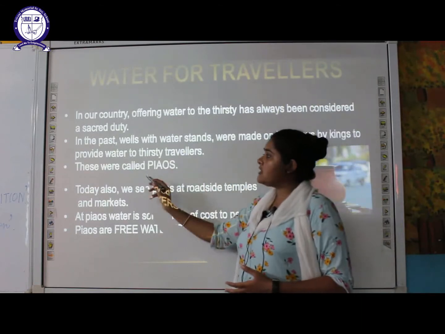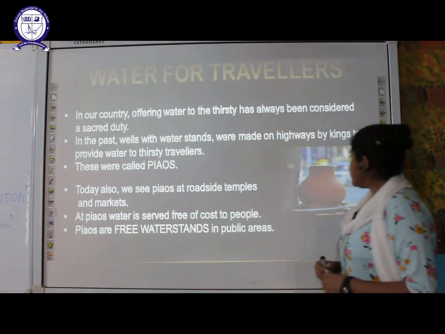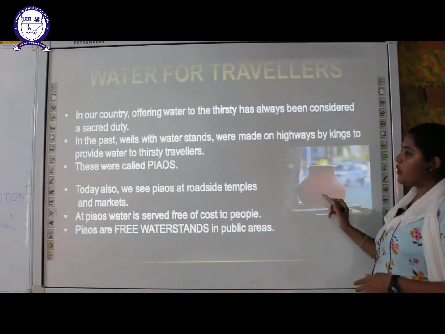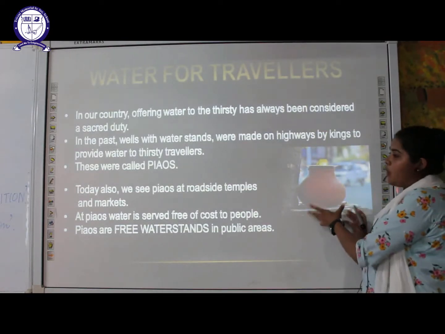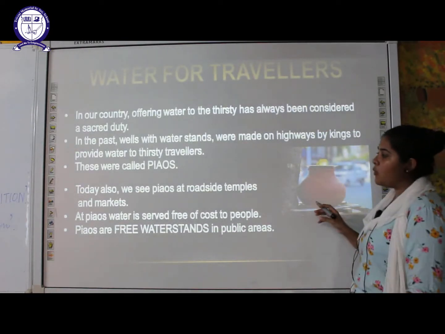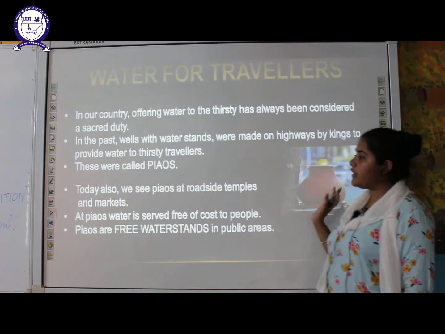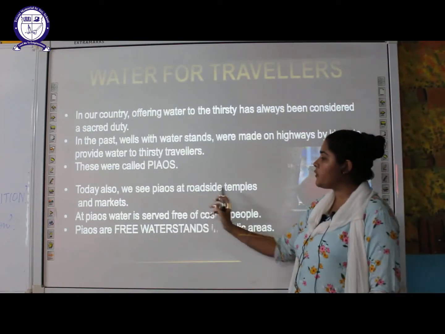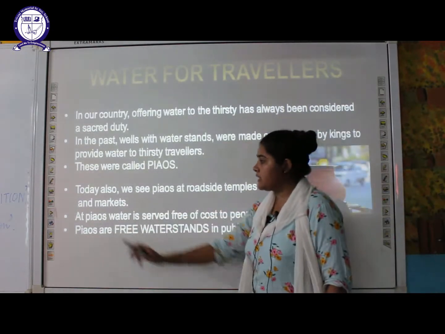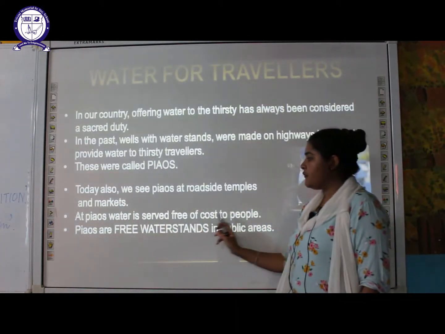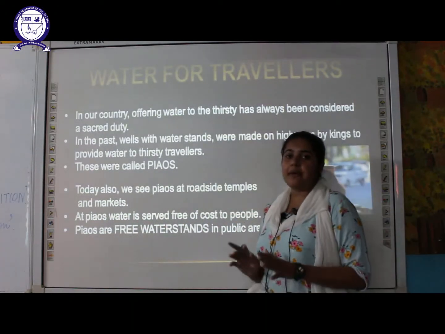So these water stands are called pyaus. You can see this kind of earthen pots. Nowadays these earthen pots which have water, or these pyaus, can be found at roadside temples and markets. The water is served free of cost. People don't have to pay money for that.